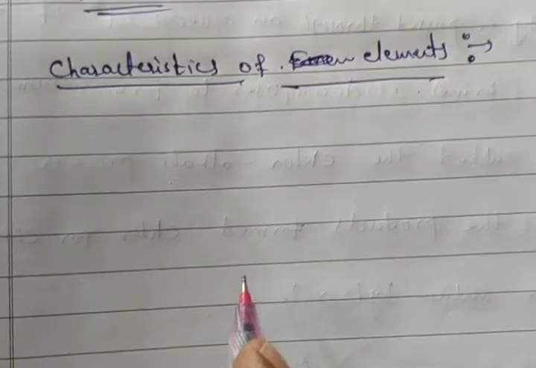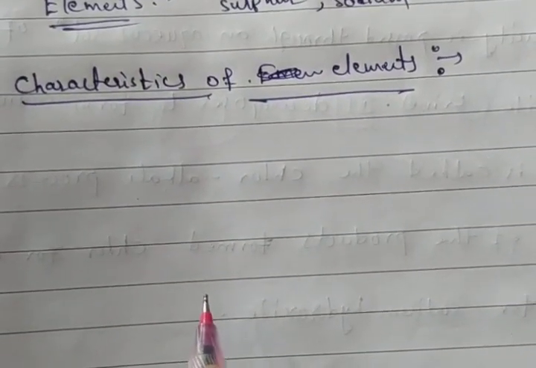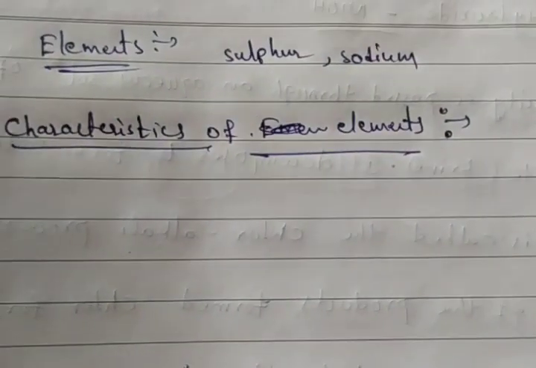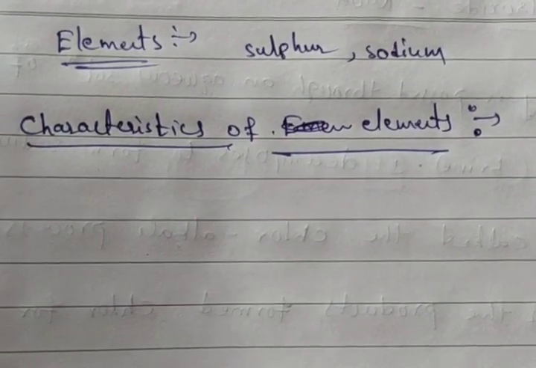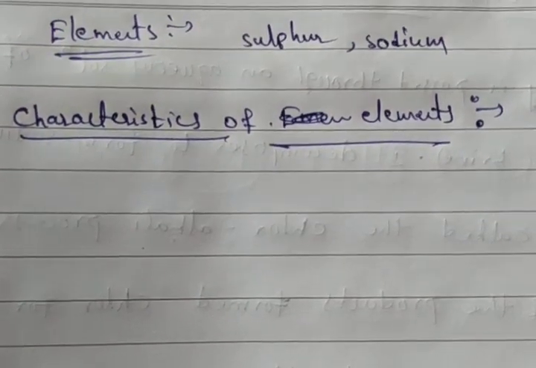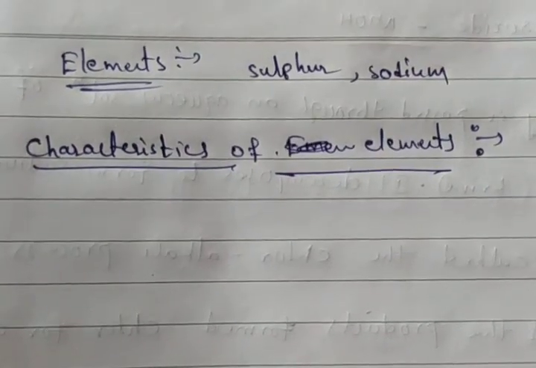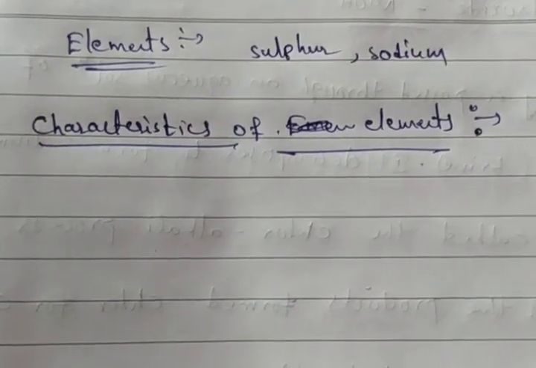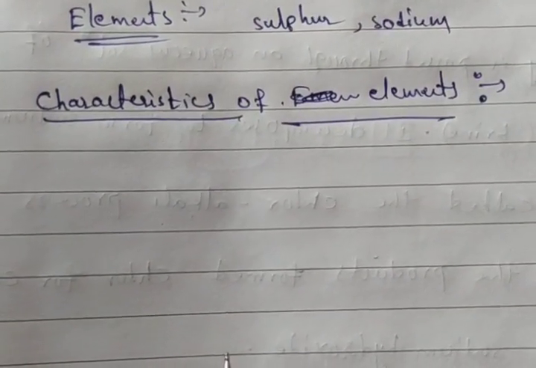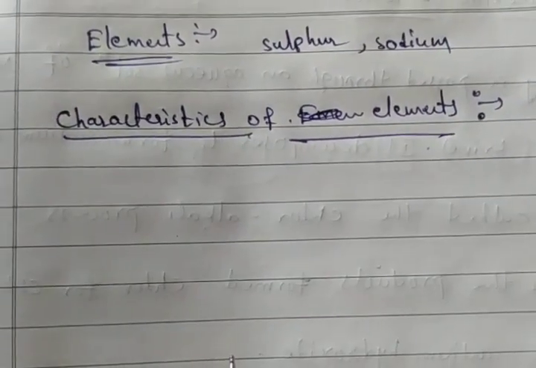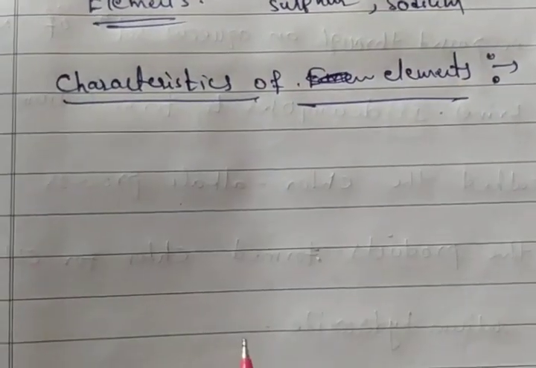They occur in nature in free or combined form. So what is the free state and what is the combined state? Free state means it occurs in a single form, for example sodium. Combined form means, for example, carbon dioxide, where carbon and oxygen combine to form carbon dioxide.